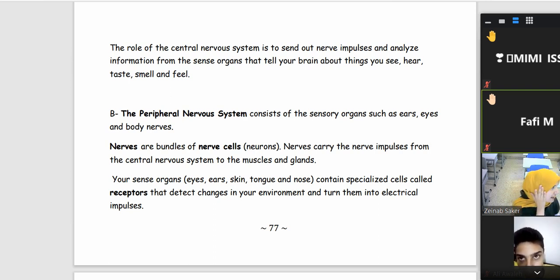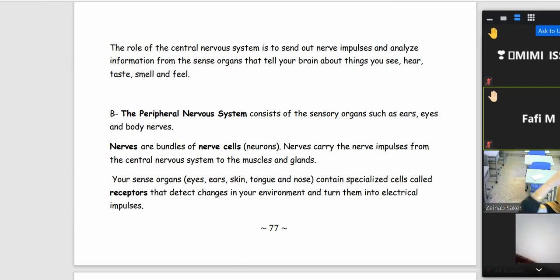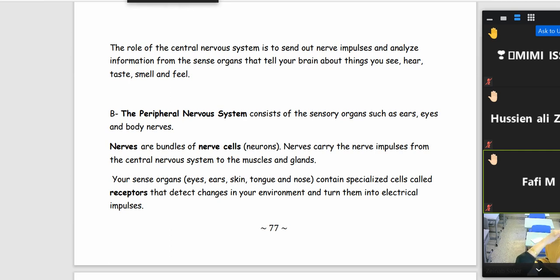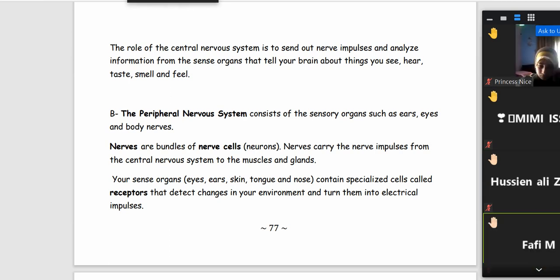For example, now I hear the sound. My ear only receives the sound. But the nerve in my ear will send a message to what? To what, Maryam? This nerve will send the message to where?